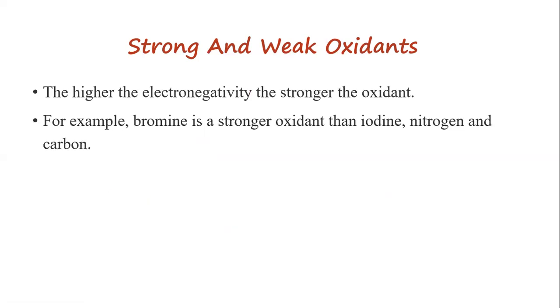Now, the higher the electronegativity, the stronger the oxidant. So the higher the electronegativity of the given element, the stronger the oxidant. For example, bromine is a stronger oxidant than iodine, nitrogen, and carbon.